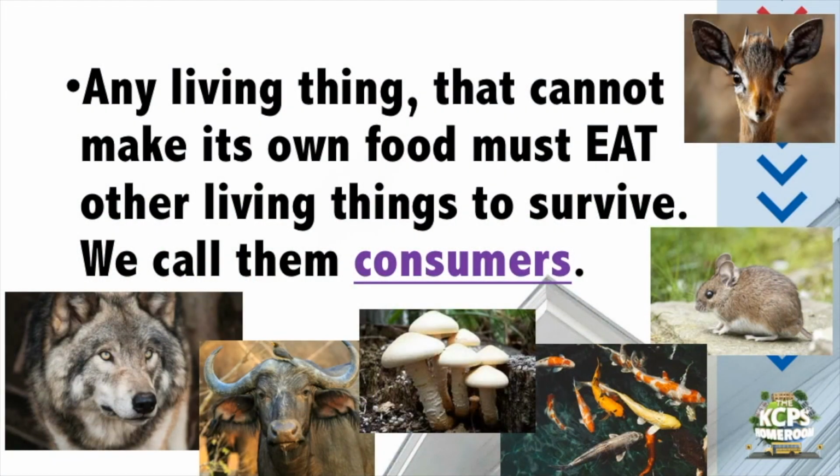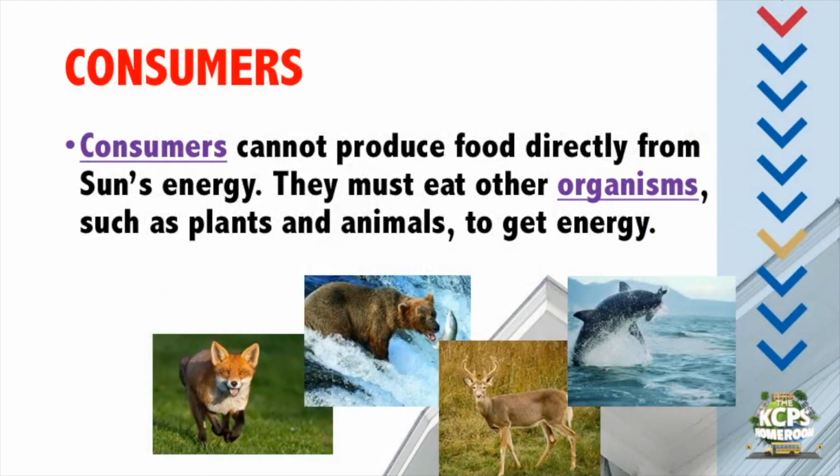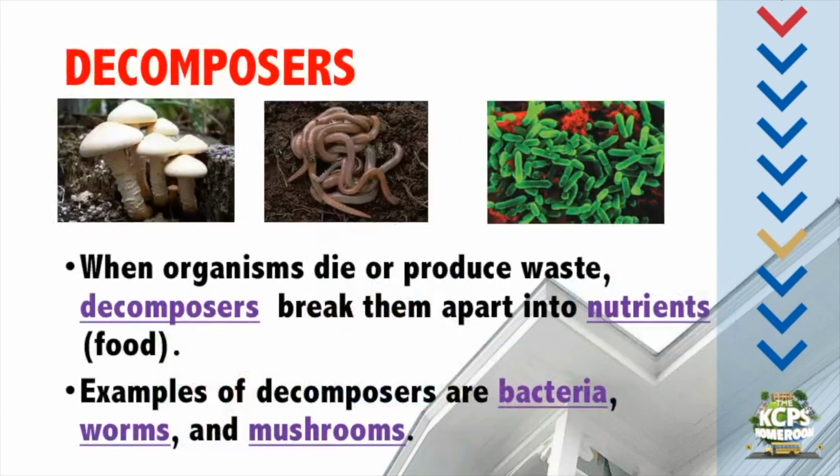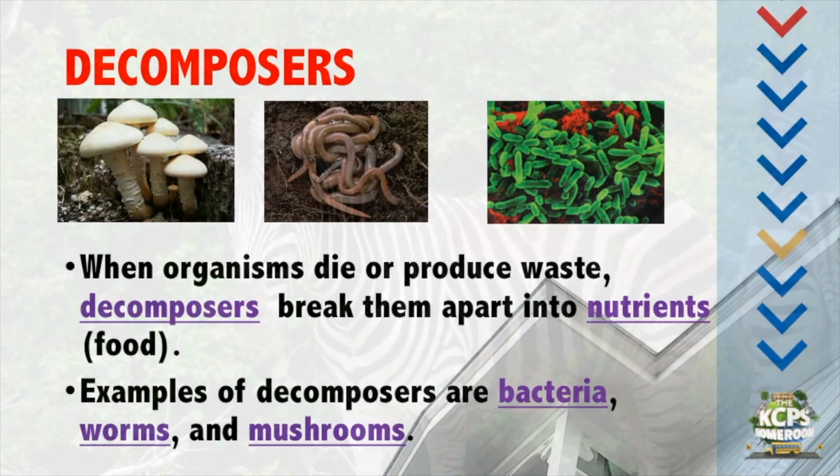Any living thing that cannot make its own food must eat other living things to survive. We call them consumers. Consumers cannot produce food directly from the sun's energy. They must eat other organisms, such as plants and animals, to get energy. Another type of consumer is decomposers. When organisms die or produce waste, decomposers break them apart into nutrients. Examples of decomposers are bacteria, worms, and mushrooms.